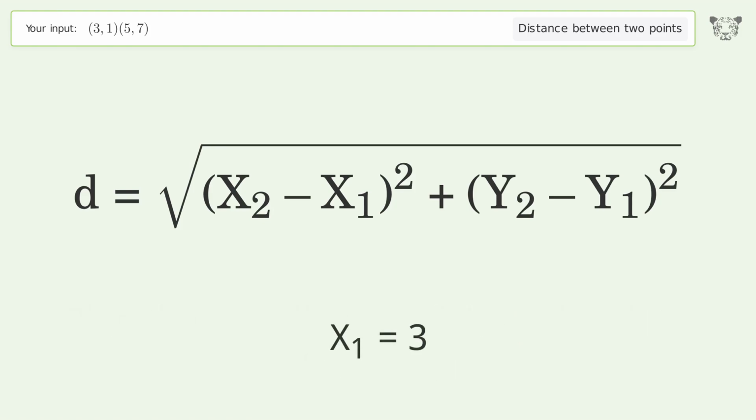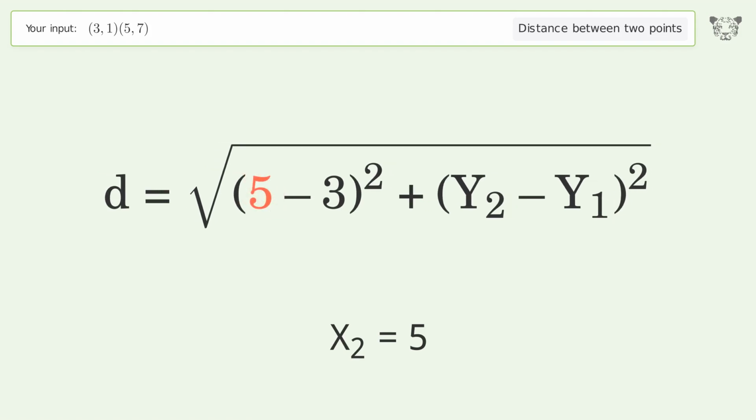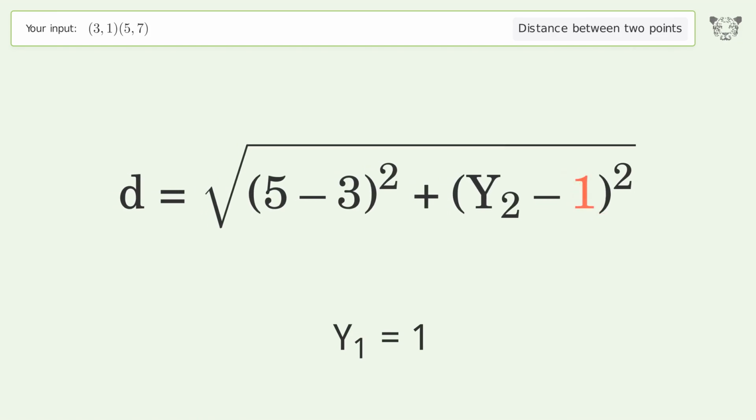x1 equals 3. x2 equals 5. y1 equals 1. y2 equals 7.